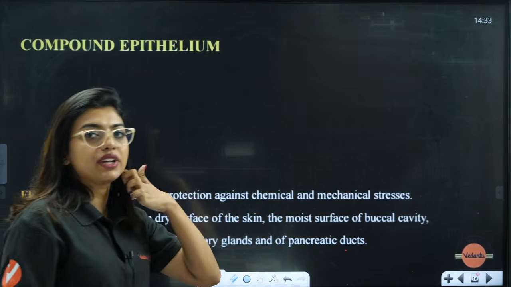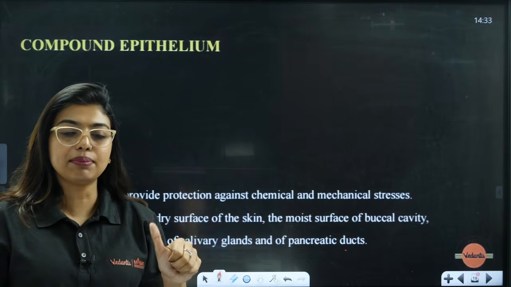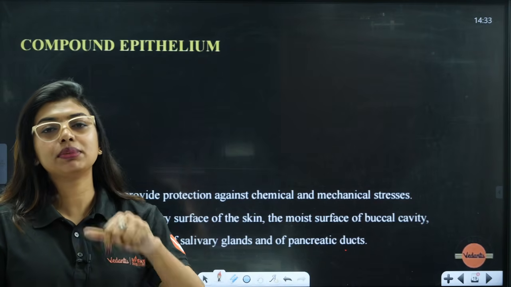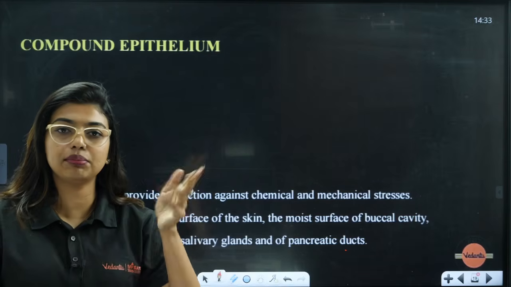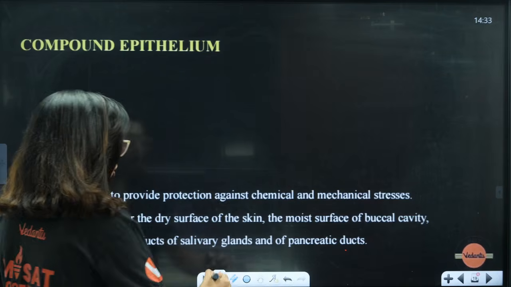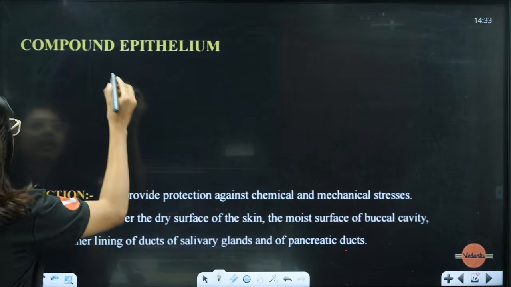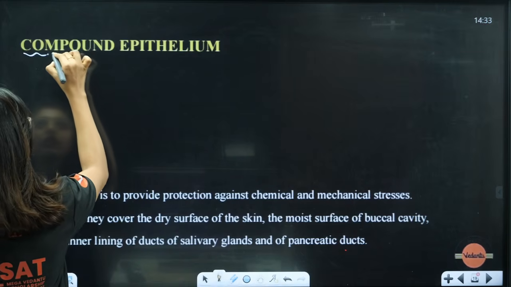Now we have completed simple epithelial cells: simple squamous, simple cuboidal, simple columnar, ciliated epithelium, glandular epithelium, brush bordered epithelium. Now we are going to understand compound epithelium. In the compound epithelium, students, there are mainly two categories if I have to say. Compound itself means what I already told you.